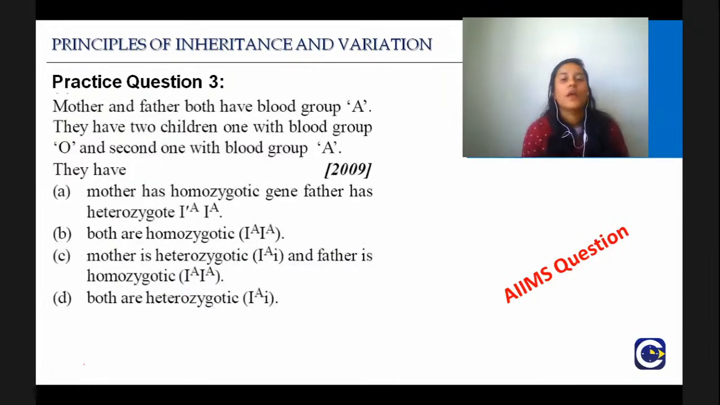Good. Next question. Mother and father both have blood group A. They have 2 children, one with blood group O and second with blood group A. Then they give you 4 possible genotypes of the parents. What is the right answer?